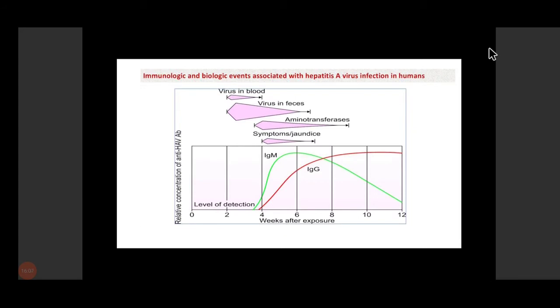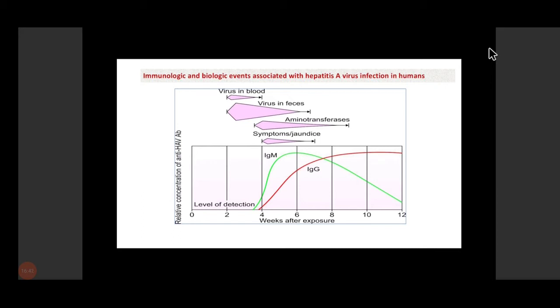So this is the graph showing the relation between the symptoms and the antibodies which are produced in hepatitis A virus infection. After the incubation period, symptoms will be produced like, as I told you, icteric features and jaundice. Before that, the virus can be seen in blood when it is spreading from the intestine to the liver, so there is a brief phase of viremia also. Okay. Then the virus is also shed in feces in the early phase of infection.